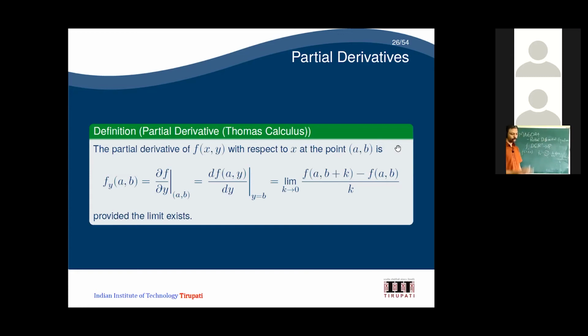Okay, so you can extend this for all the things. Once you have done it for two variables, you can extend that for any number of variables. Even if you have n variables, you can do the same thing. You fix all the other variables and keep them there. And if you go for the second derivative also, you can do the same thing. In that case, f x will be your function, and then you do the same.